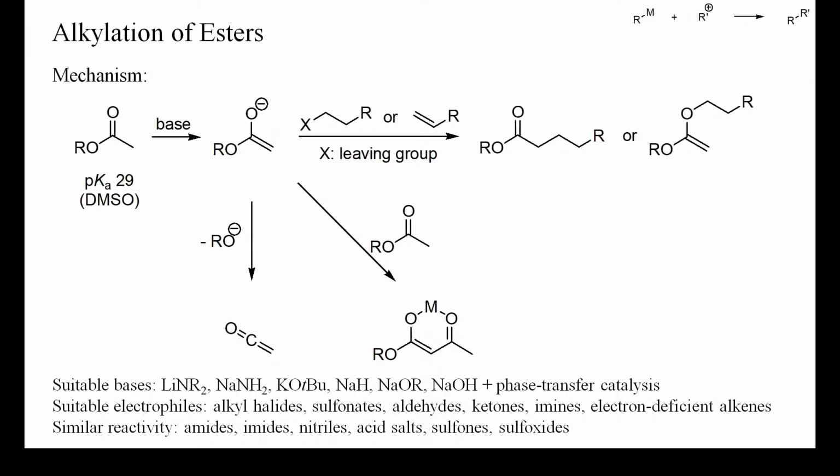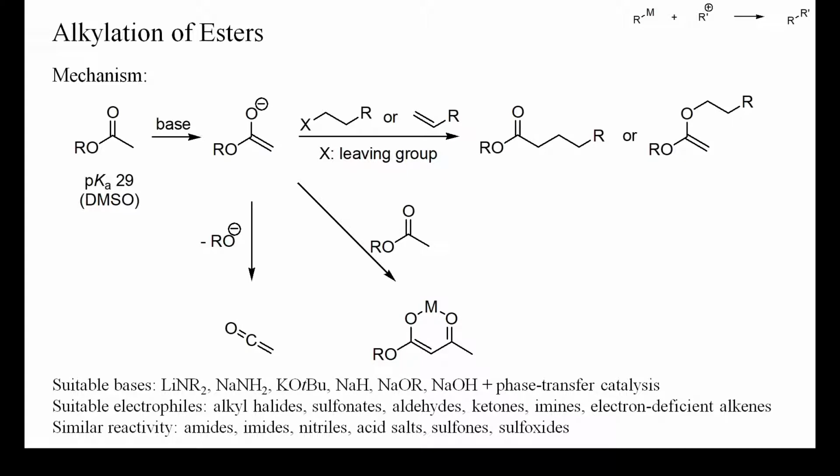Carboxylic esters are usually not nucleophilic enough and must be deprotonated to react with common electrophiles. Normal carboxylic esters have a pKa of around 29, and stoichiometric deprotonation requires strong bases, such as alkali amides or potassium tert-butoxide. Some more acidic esters, such as phenylacetates or imines of glycinates, can sometimes be alkylated with sodium hydroxide as base. Ester enolates are ambident nucleophiles and can be alkylated at carbon or at oxygen.